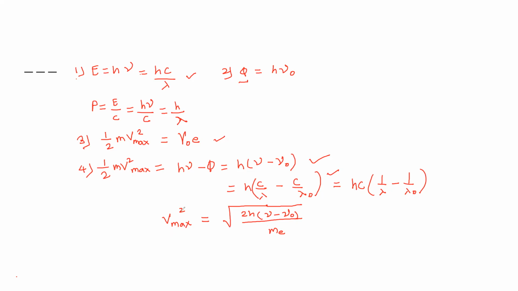And if in a numerical we need to find the maximum velocity, then we just have to rearrange this fourth formula. Then we can get the formula for V max or V square. The formula for V max will be: V max is equal to under root of twice h into nu minus nu naught upon m. So these are the required formulas which we are going to need.